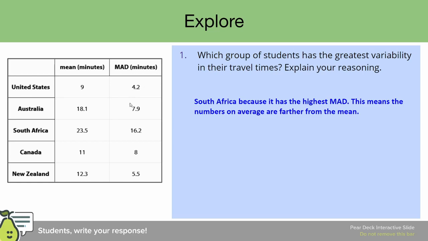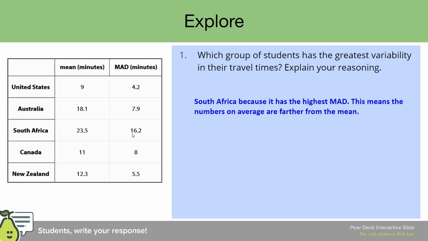If we look at all the data in the table, specifically for the mean absolute deviation, you will see the United States has 4.2, which is the smallest. Then we have 5.5, which is New Zealand. Then we have 7.9, which is Australia. Then we have 8, which is Canada. And then finally, we have 16.2, which is South Africa.